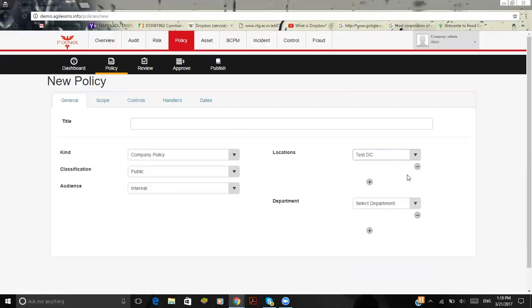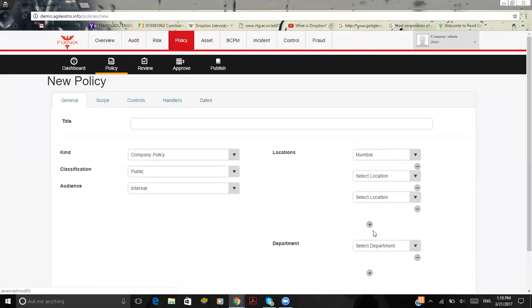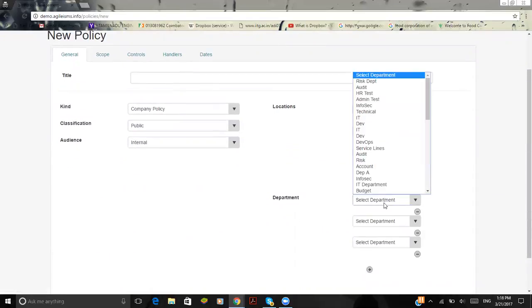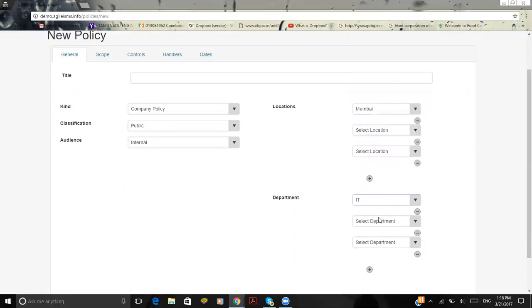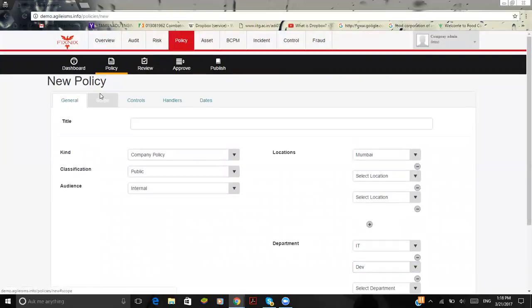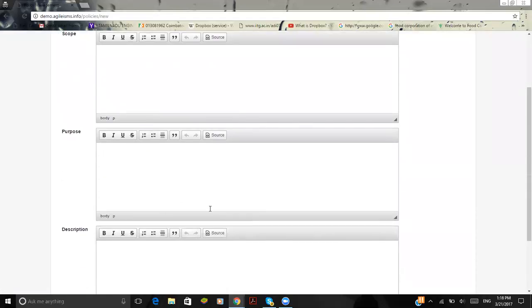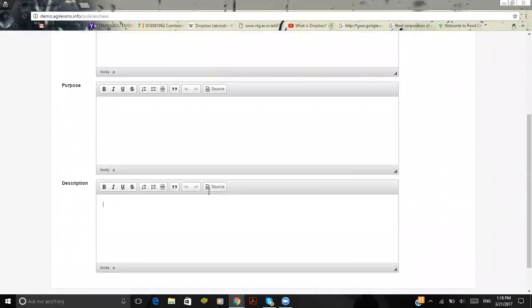And here is where you define the locations and the different departments in the organization or firm, like an IT team, a sales team, and a pre-sales team. You have different kinds of teams. Here I'm going to define the scope for a particular policy, the purpose of the policy, and the description of the policy in detail.